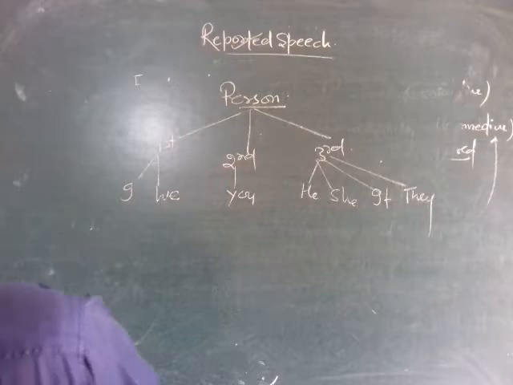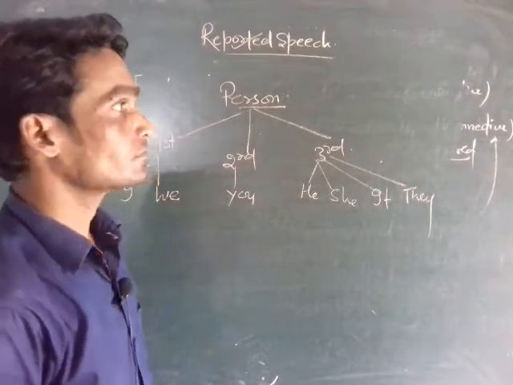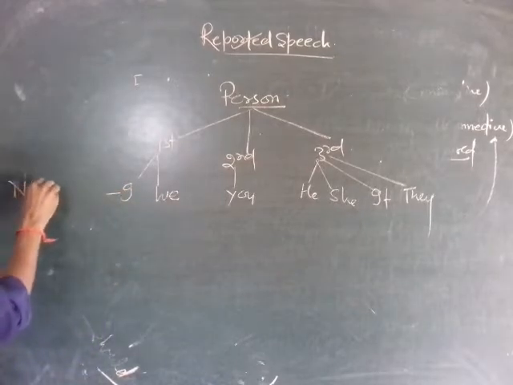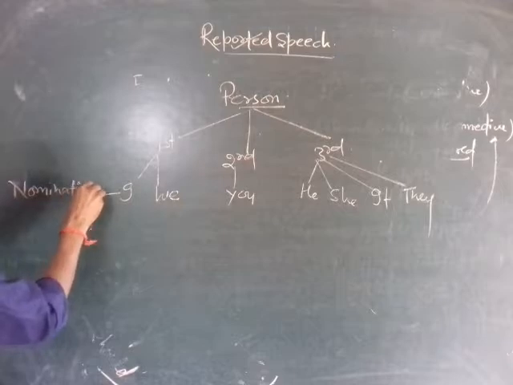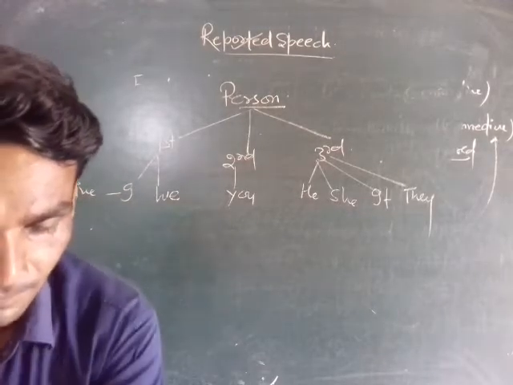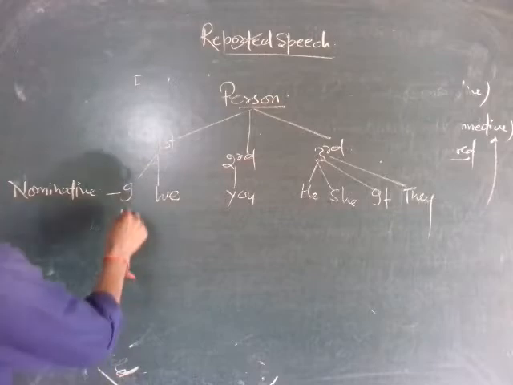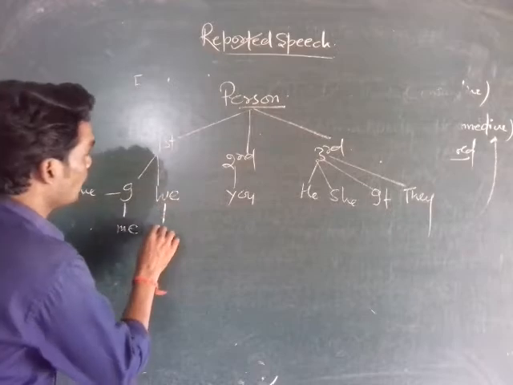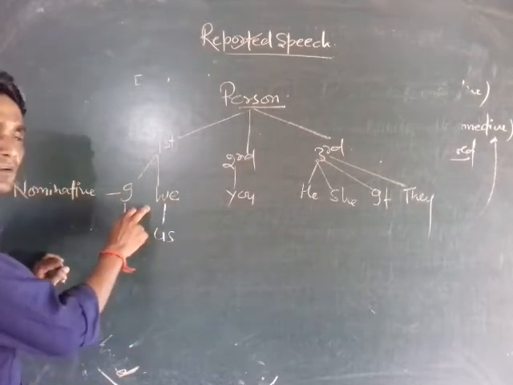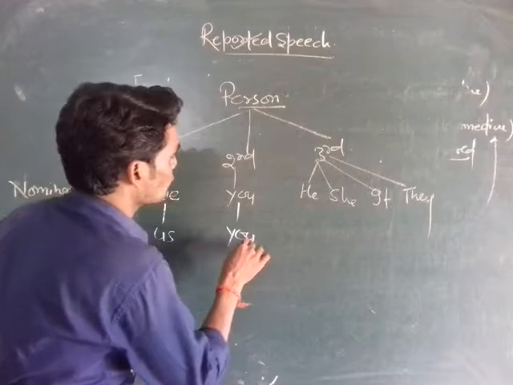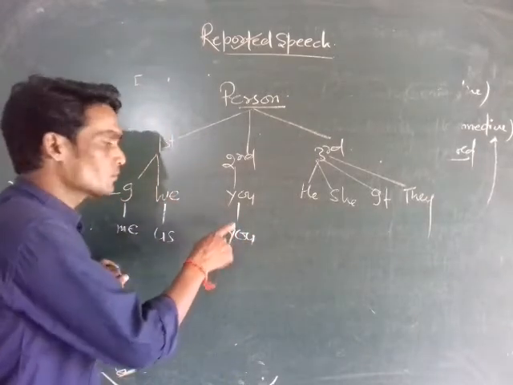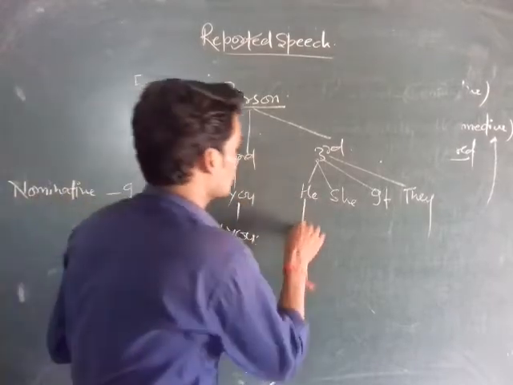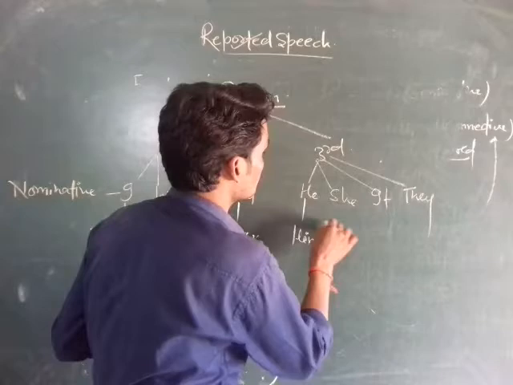It is the nominative case. Objective case of I is me, and us is objective case of we, and you is objective case of you, and him is objective case of he.